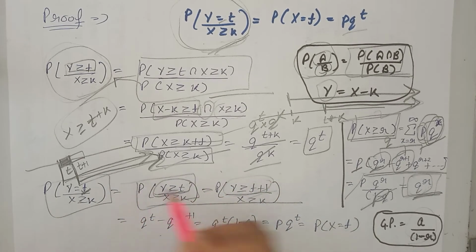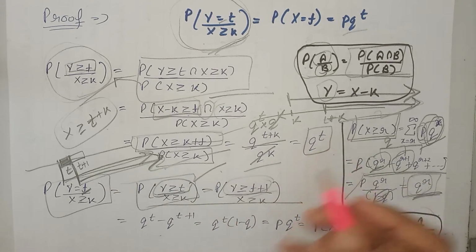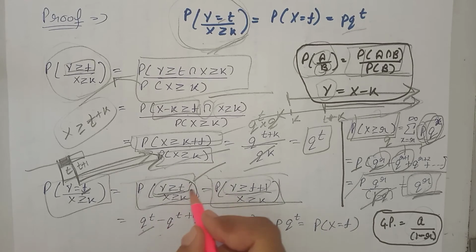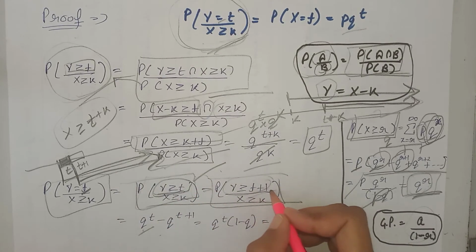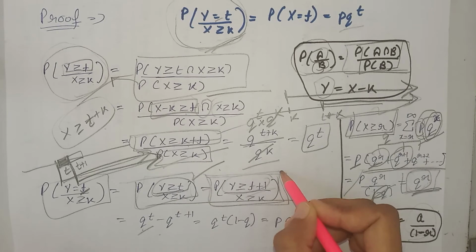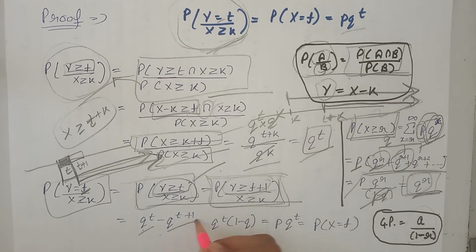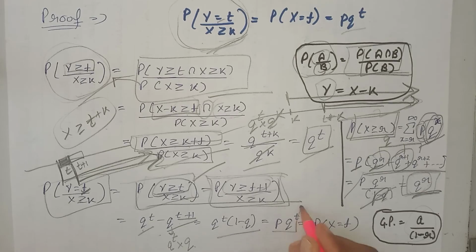We have already found the value of this term, which was q raised to power t, so we write here q raised to power t. Now this term is similar to this term, just the difference is that in place of t we here have t plus 1. That is, the answer of this term is also this one by replacing t with t plus 1. So here we write t plus 1. We can take q raised to power t common from these two terms, because this term can be written as q raised to power t multiplied by q. On taking q raised to power t common, we are left with 1 minus q, that is this one. 1 minus q is equal to p. That means we get this answer.